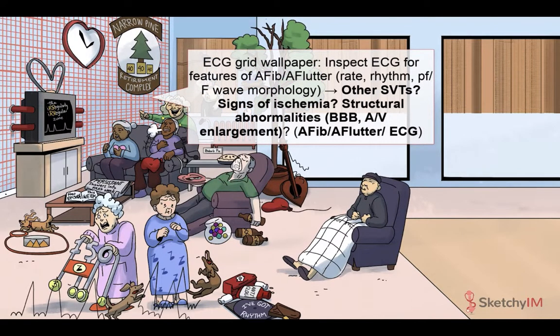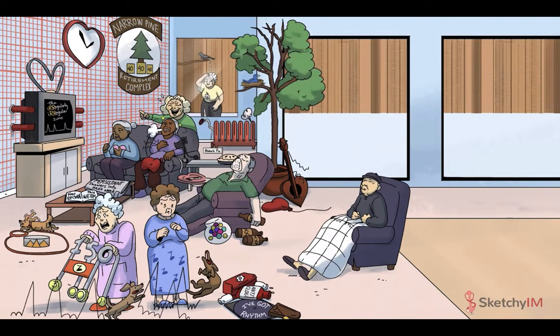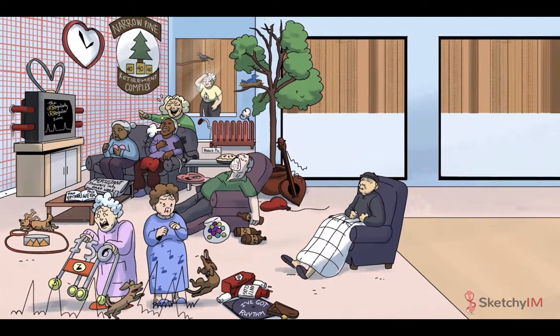Now, we already went over the key features of AFib and flutter on the ECG, but it's important to check if other supraventricular tachycardias are present as well. Check for signs of ischemia and look for related structural abnormalities, such as bundle branch block or chamber enlargement.